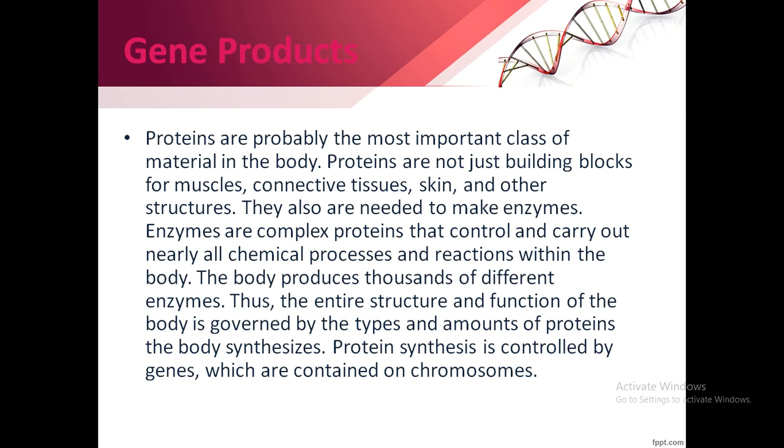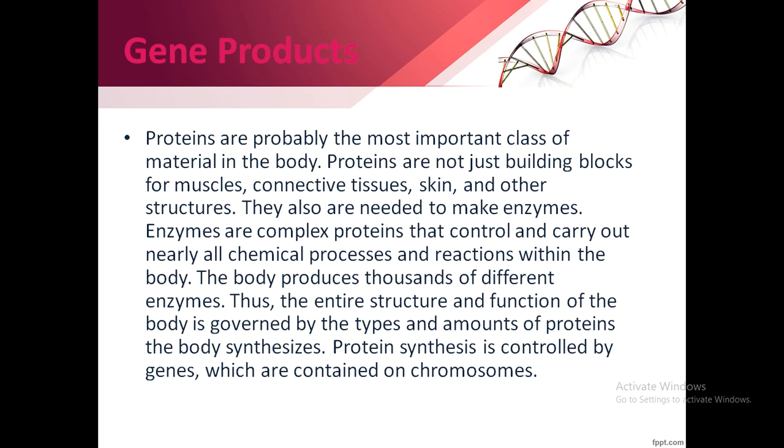Gene products. Proteins are probably the most important class of material in the body. Proteins are not just building blocks for muscles, connective tissues, skin, and other structures. They are also needed to make enzymes, and enzymes are the complex proteins that control and carry out nearly all chemical processes and reactions within the body. The body produces thousands of different enzymes, thus the entire structure and function of the body is governed by the types and amount of proteins the body synthesizes.